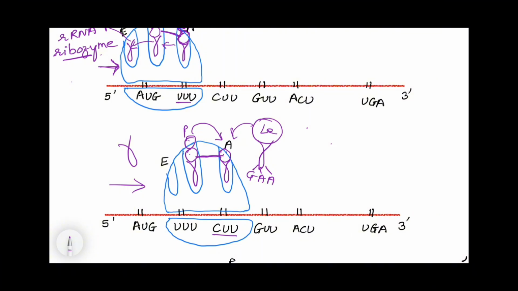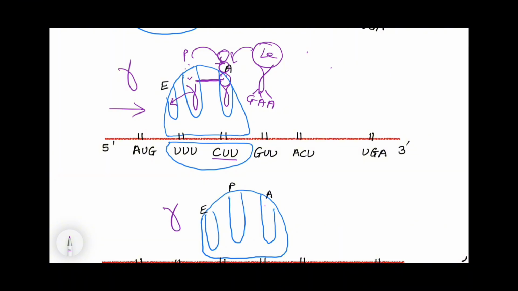All these amino acids will go to the tRNA which is present on the A site. So again these 2 amino acids have left and they have attached to this tRNA molecule. The tRNA molecule which is present at the P site will move towards E site because now it has given the amino acid, and this will exit. Now this tRNA molecule which is present at the A site will go towards P site. So this tRNA molecule has now 3 amino acids. Okay, the last one has left here.